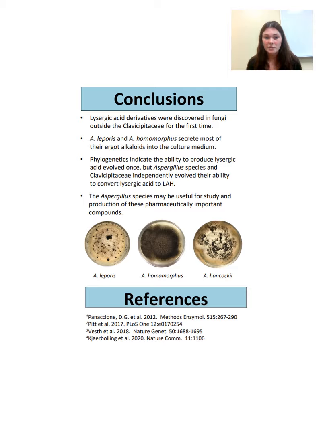Additionally, phylogenetics showed that the ability to produce lysergic acid evolved from a common ancestor with the Aspergillus species and the Clavicipitaceae, but each of them evolved their ability to produce LAH independently. This shows that LAH could have great ecological value since both of them evolved it. Overall, the Aspergillus species that we are working with may be useful for further study and could be useful in the production of pharmaceutically important compounds.